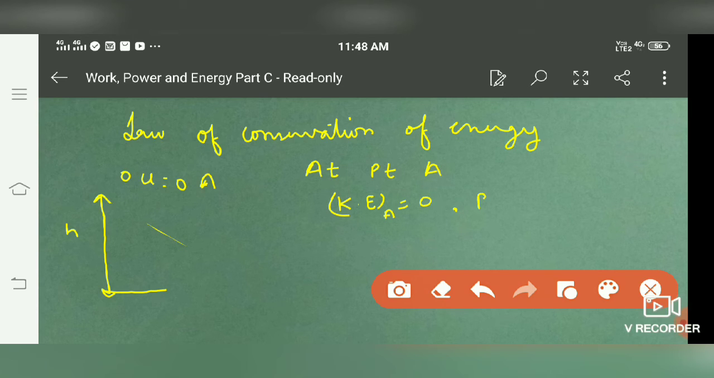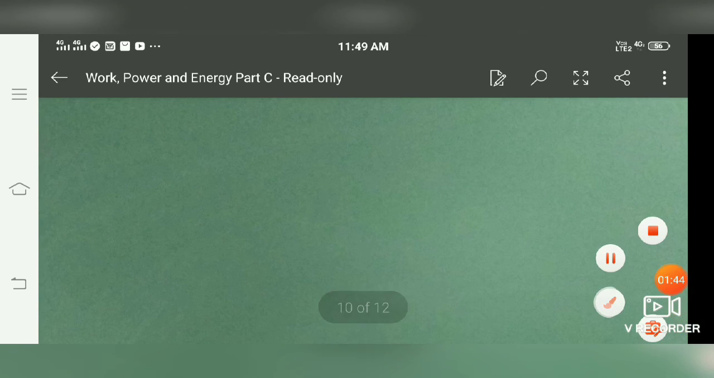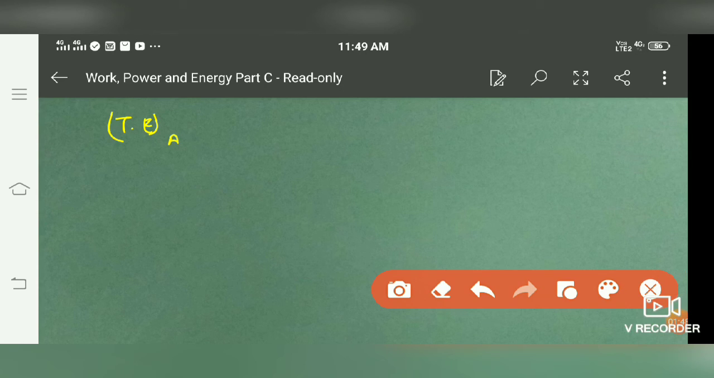But at this point, as height is maximum, potential energy is maximum, that is equal to mgh. So total energy, that is equal to what? Kinetic energy plus potential energy at point A, which is nothing but mgh. So we observe at point A, total energy is mgh.